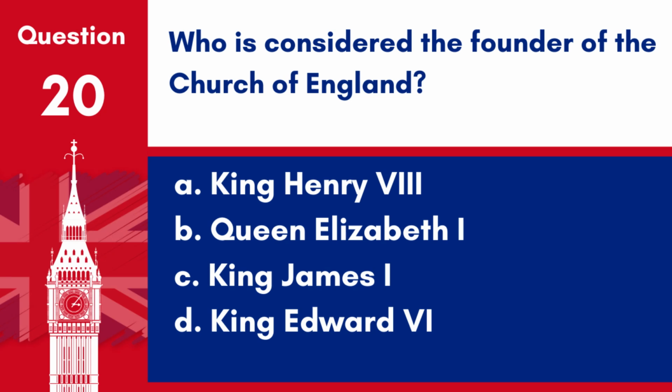Question 20. Who is considered the founder of the Church of England? A. King Henry VIII. B. Queen Elizabeth I. C. King James I. D. King Edward VI. Answer: A. King Henry VIII. King Henry VIII is considered the founder of the Church of England after he established it in the 16th century, separating from the Roman Catholic Church due to personal and political conflicts over his marriage annulment.